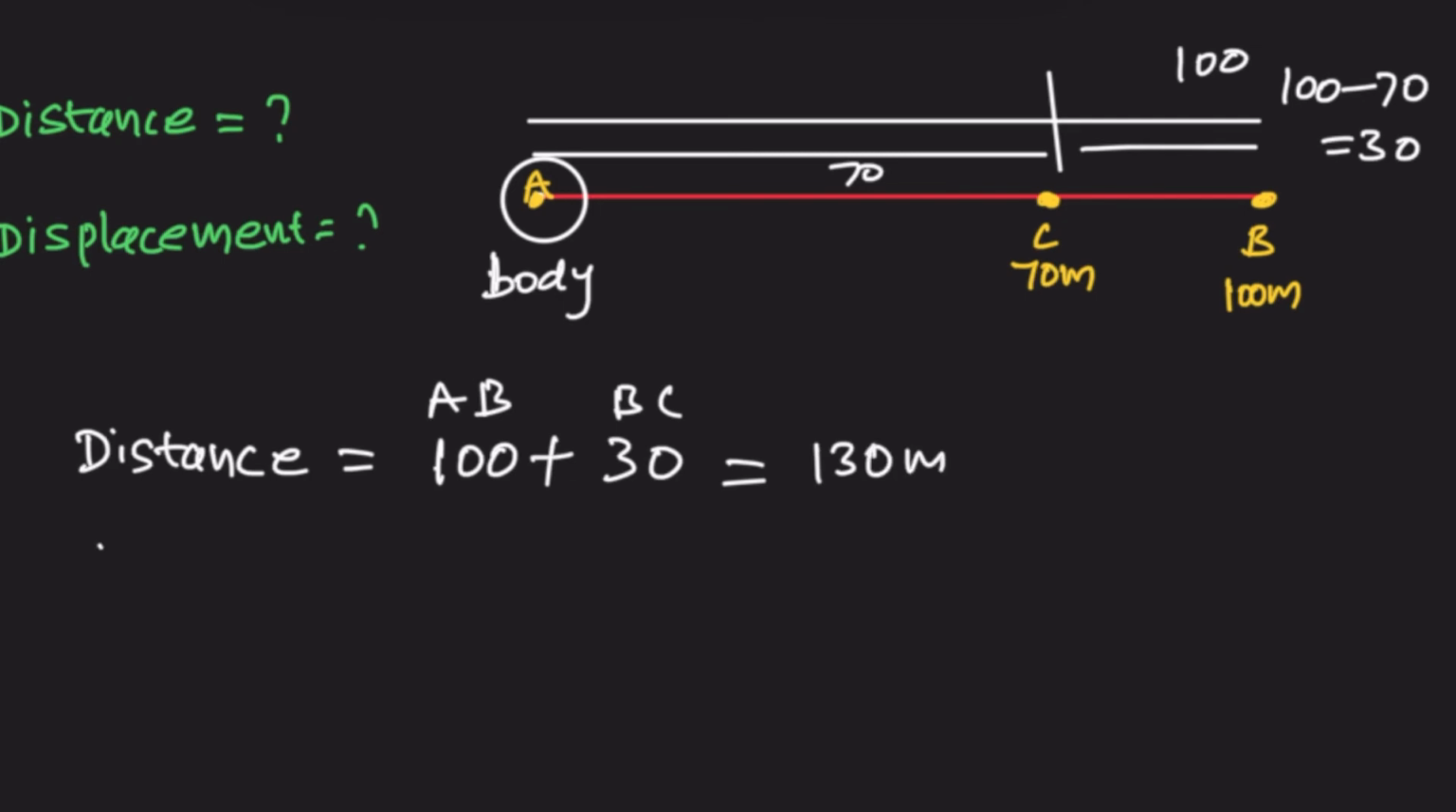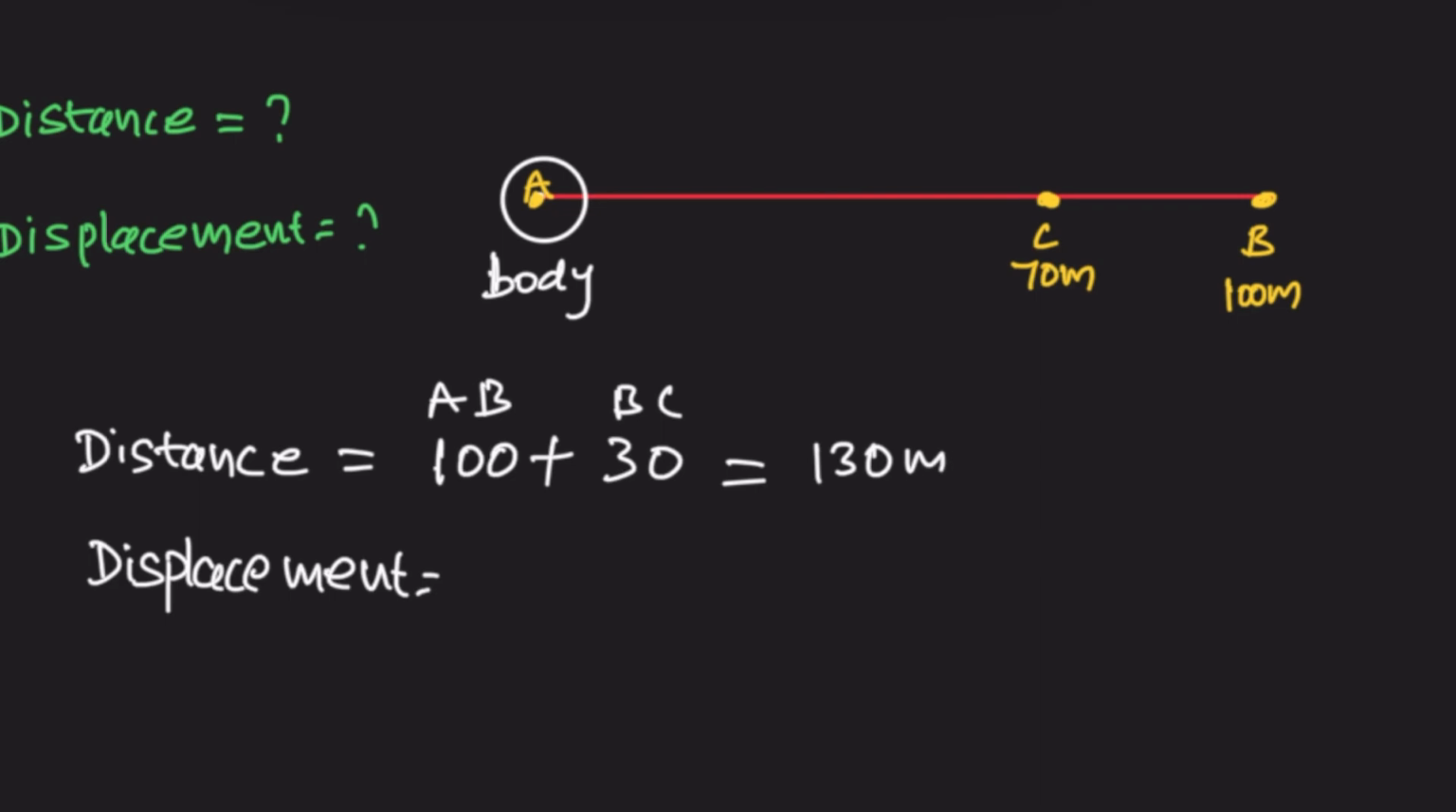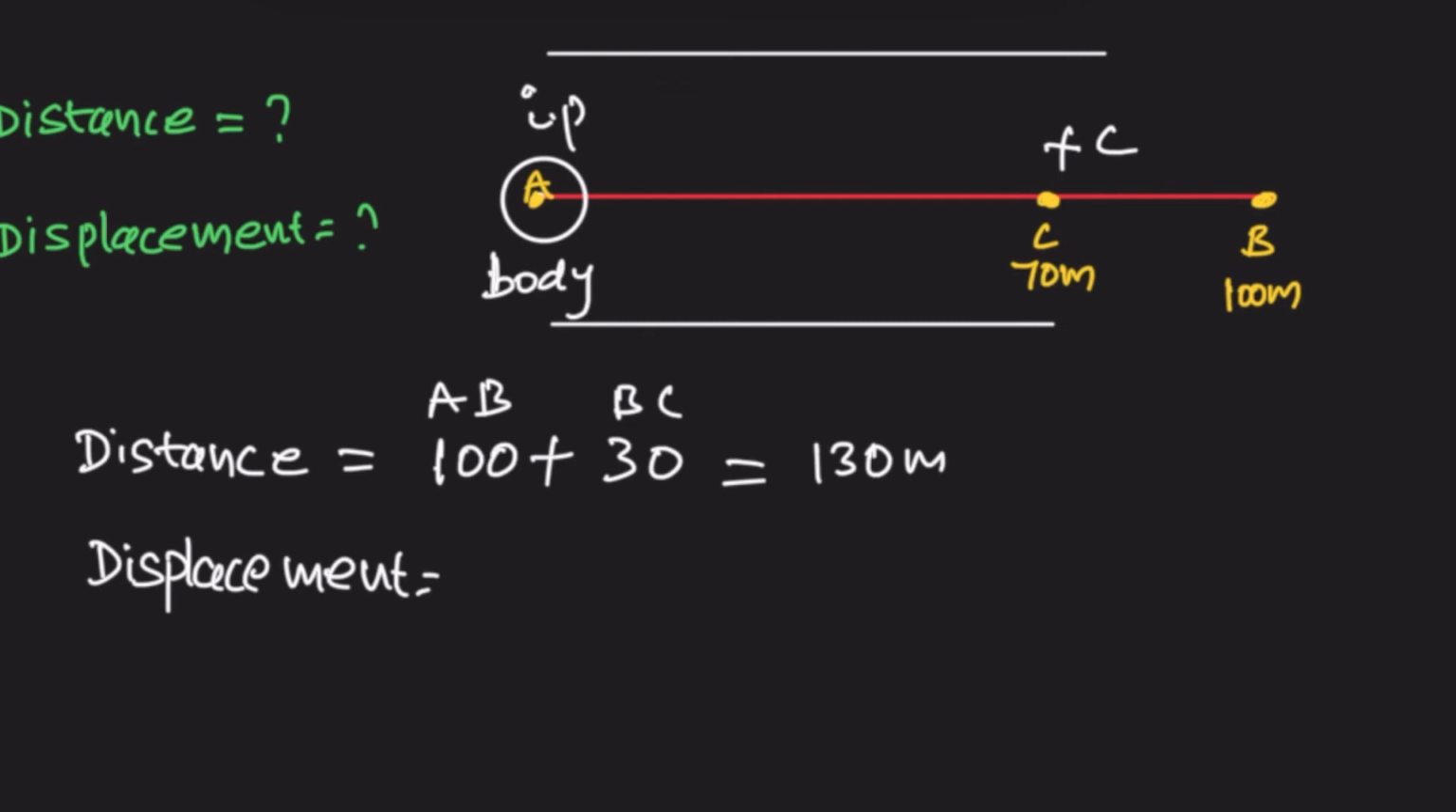Now what is the displacement? Displacement is, say, initial point is A, final point is C. So the distance between these two, what is the answer? That is 70 meters. So here the body returned back toward the point B. So when the body returns, definitely distance is not equal to the displacement. Remember that one.